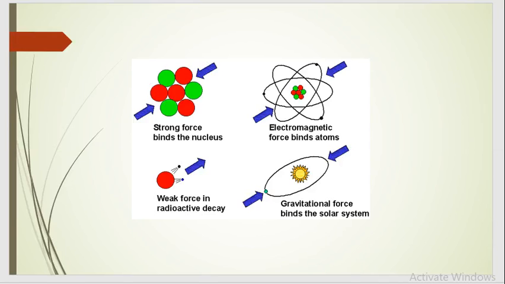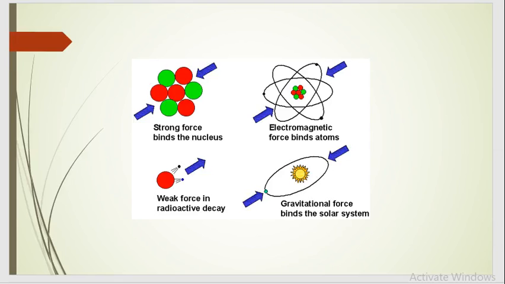In short, there are four fundamental forces present in nature: gravitational force, electromagnetic force, strong nuclear force, and weak nuclear force. According to their working, their range, their strength, the strongest force in nature is strong nuclear force. Then second one is electromagnetic force. Then third one is weak nuclear force. And last one is gravitational force.